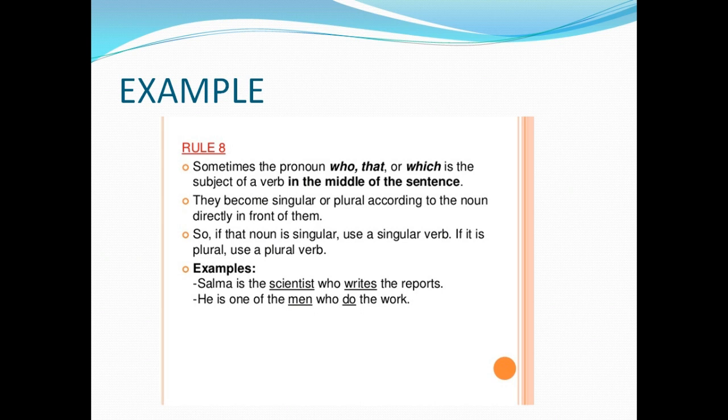See here, in the middle of the sentence they might be giving it, because normally it used to come like that only. So you just make it clear. You want to see whether the noun and the verb are given in plural form or not. If it is plural, you directly go with the plural verb. If it is singular, you go with the singular verb, even if it is used with the relative pronoun: who, that, or which.